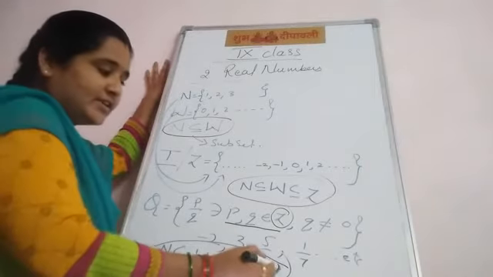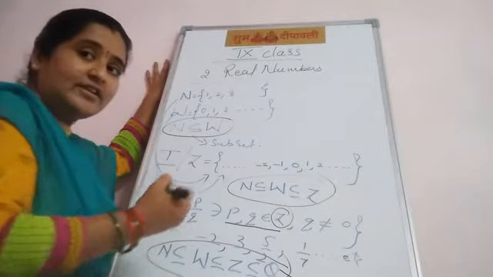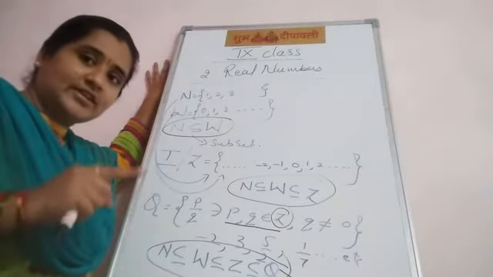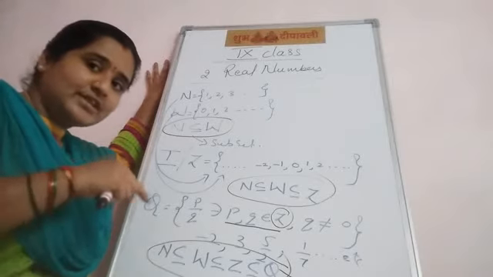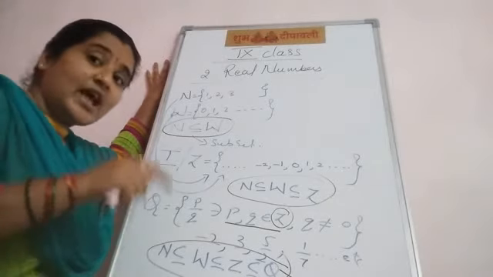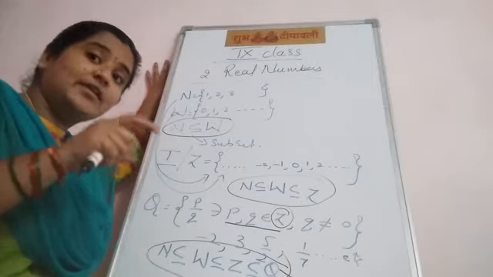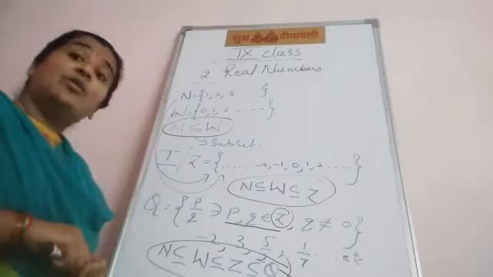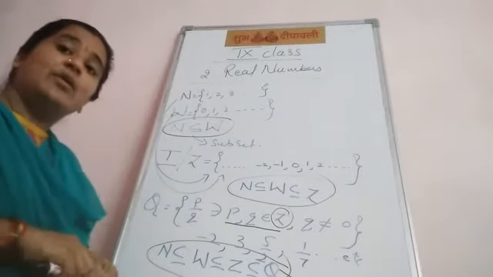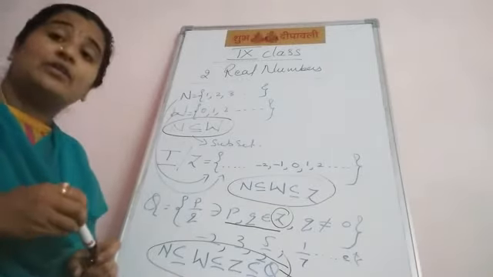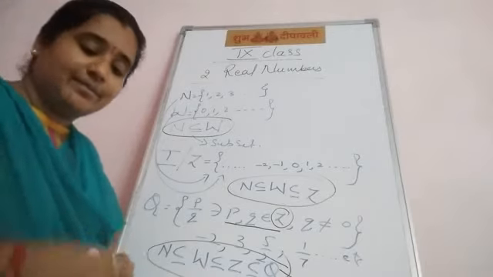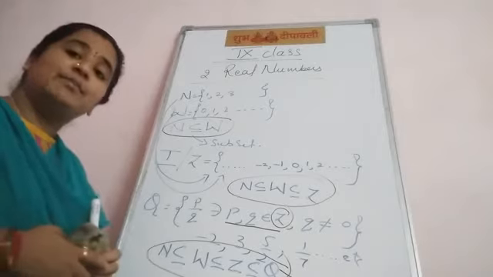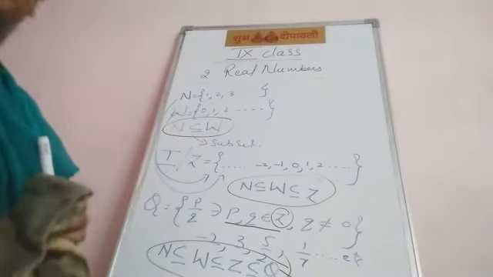Before real numbers, in rational numbers you learn terminating type and non-terminating recurring type. These two come under the rational numbers. And last we explain the irrational numbers. Irrational numbers are non-terminating and non-recurring type, otherwise numbers which cannot be written in P by Q form.